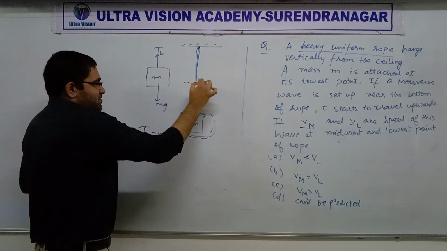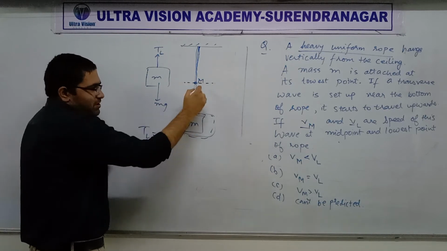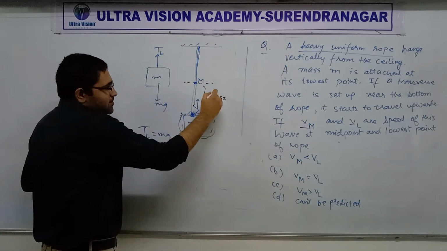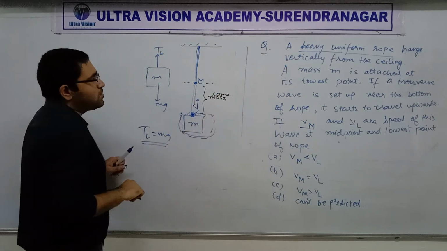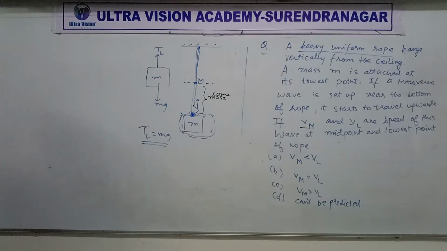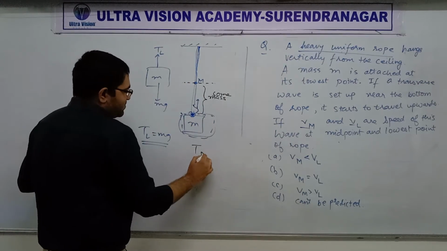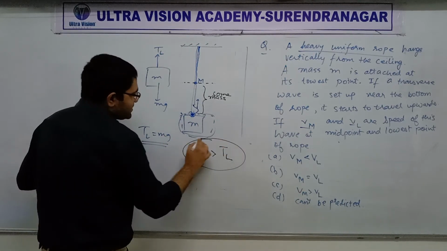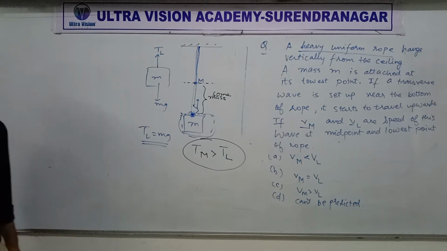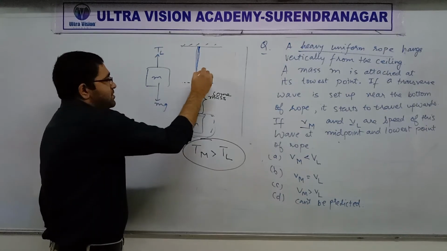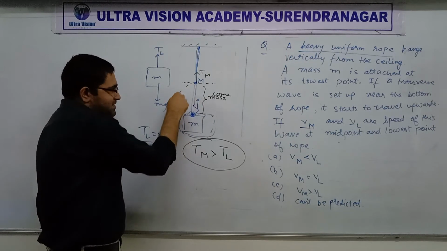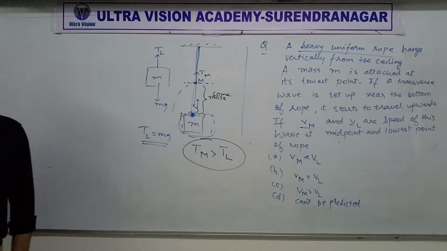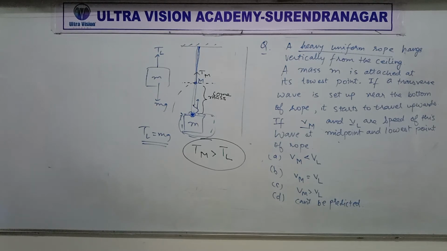Do you realize that below this point, more mass is hanging because this part of the rope also will have some mass? Yes or no? Below this point, there is some more mass. So do you realize that the tension at M will definitely be greater than mg, or just TL? Who understood this? Because from the point M, more mass is hanging. Clear or not clear? Very good. So many of you got it.